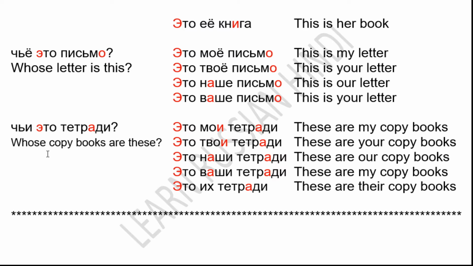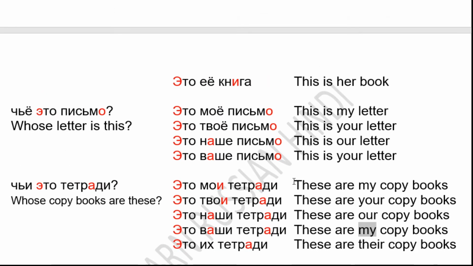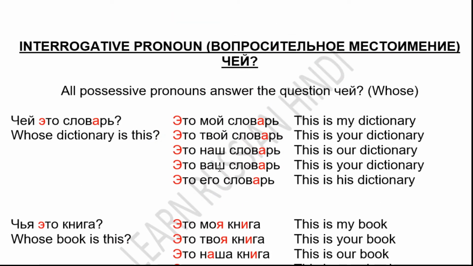And for plural, it becomes chi. Chi eta tetradi? Whose copybooks are these? Eta mai tetradi, eta tvai tetradi, eta nashi tetradi, eta vashi tetradi, eta ikh tetradi. These are my copybooks, these are your copybooks, these are our copybooks, these are my copybooks. Oh, there is a mistake here. It should be these are your copybooks and these are their copybooks. So if you have any doubt in possessive pronouns, please watch previous video number 11.